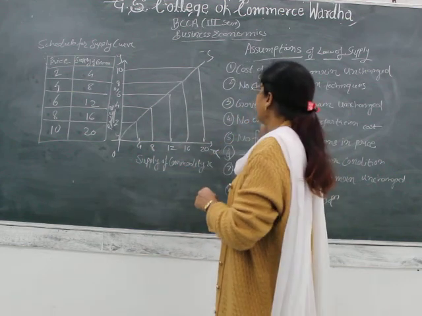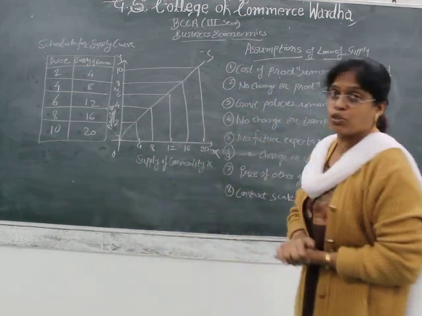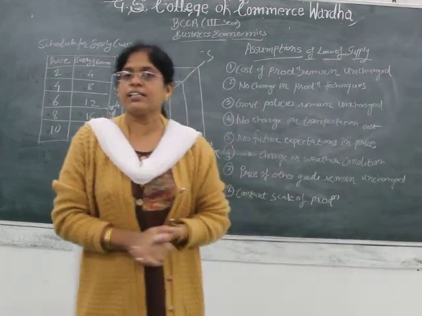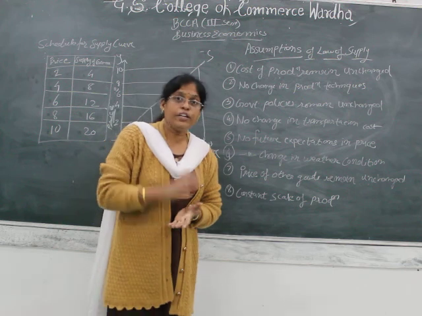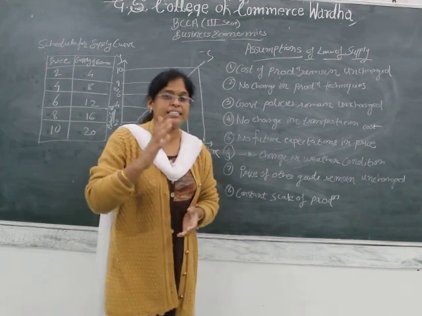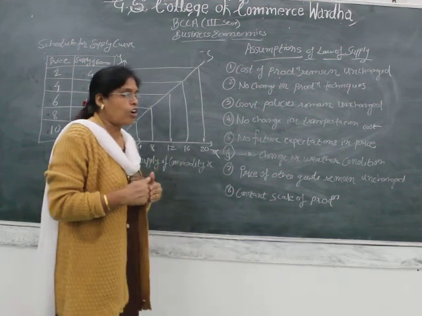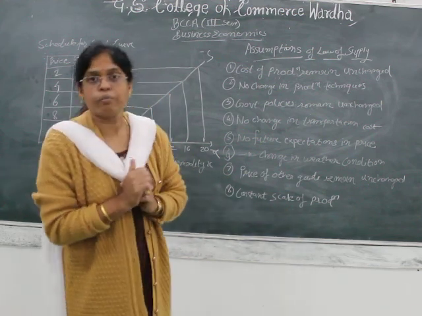So we will move ahead with the assumptions of the law of supply. At what conditions will the law of supply be true, or successful? The law of supply is always from the supplier's point of view.